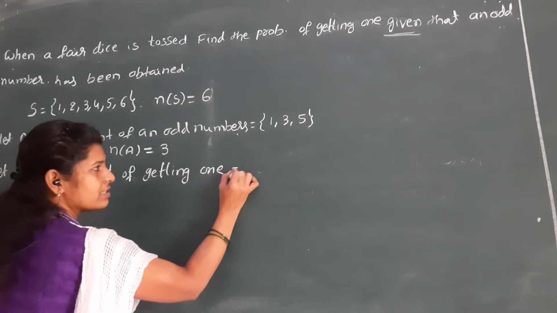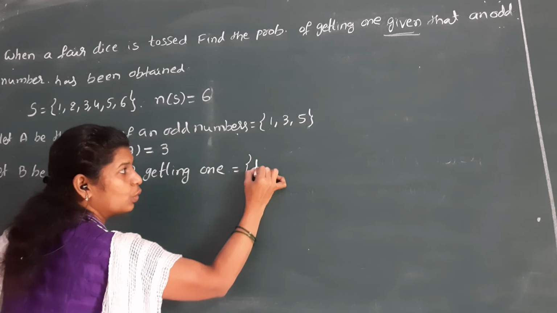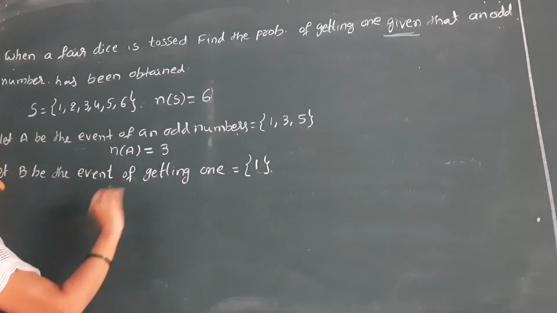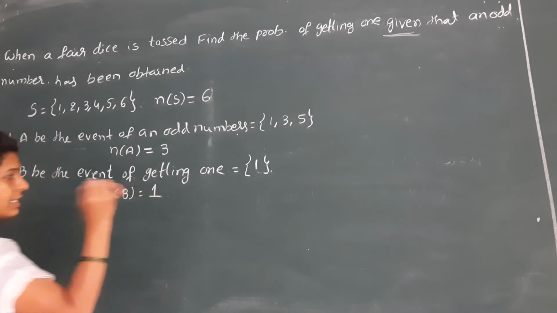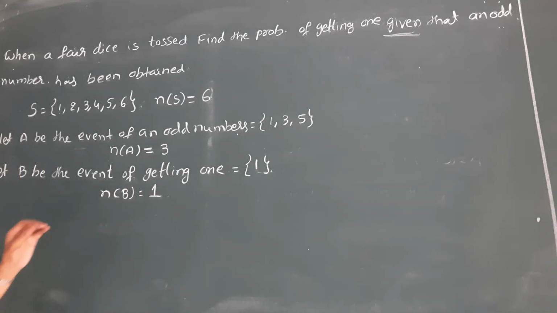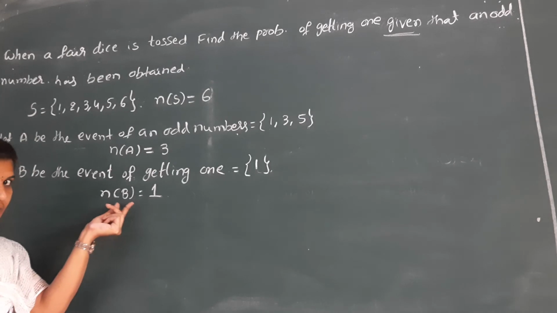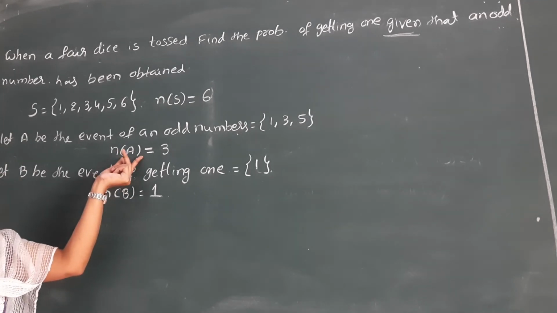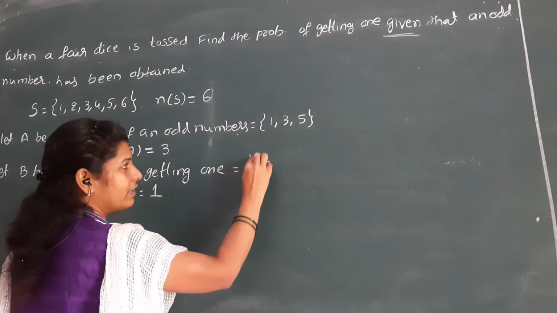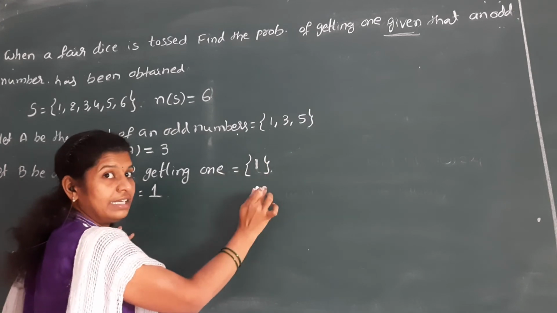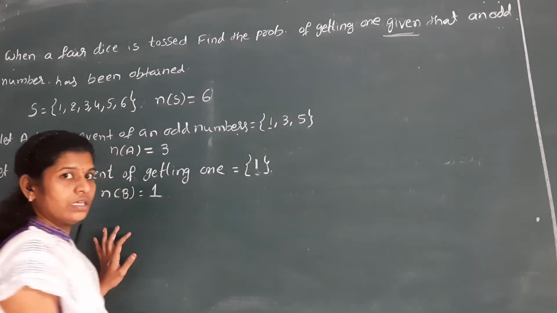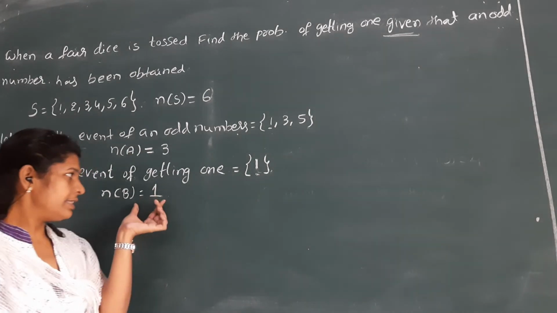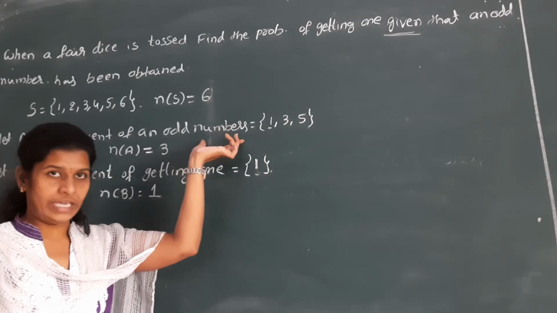So we have to get only 1, and n of B is 1. I always told you, B is a subset of A. Here 1 is definitely in A also, so this B is a subset of A.